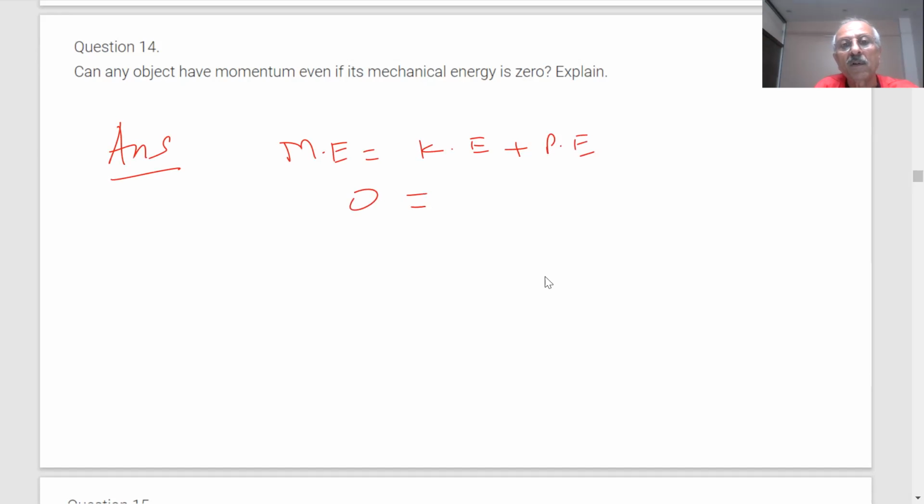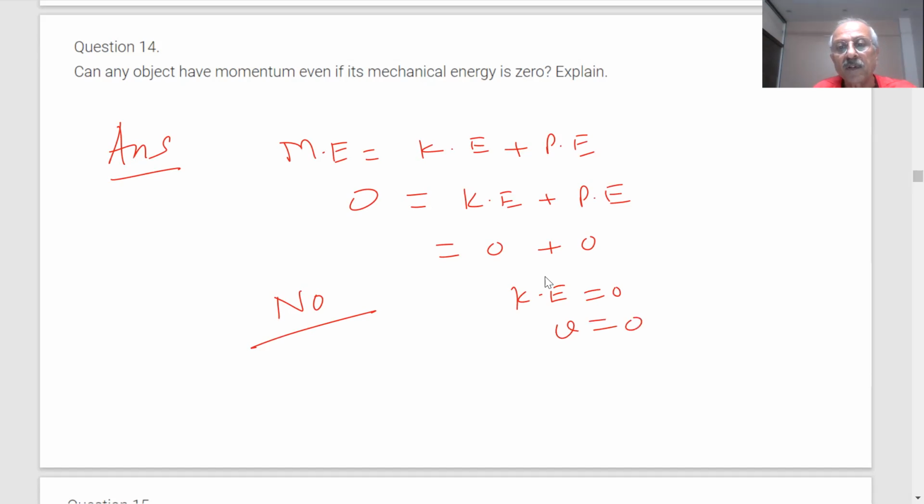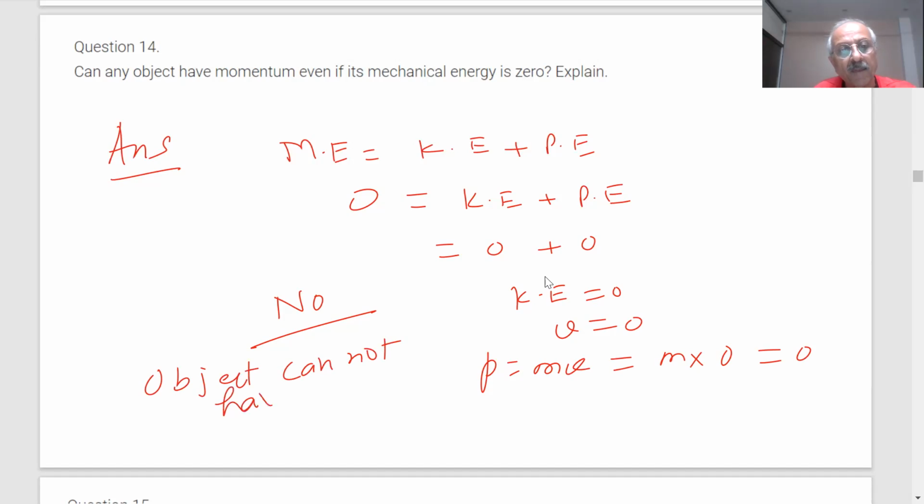If this is zero and this is zero, then can the object have momentum? The answer is no. Kinetic energy is zero, velocity is zero, then P is m into V, m into 0, which is 0. So an object cannot have momentum, students.